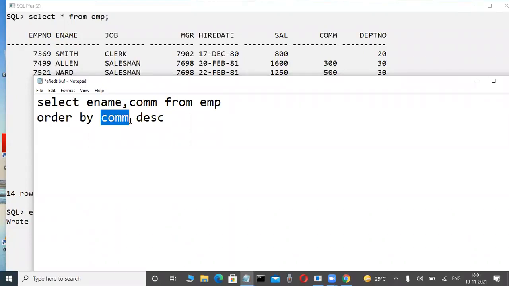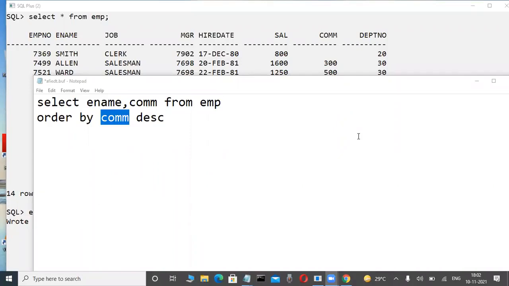We can use a null value column in the order by clause, everyone knows. But in this case, by default, either null values are displayed first, or the actual values are displayed first in descending order. Only one thing is first. Confusing. So many interviewers ask: can we use a null value column in the order by clause? Yes, you say. But which values are displayed first? Only one thing is correct.